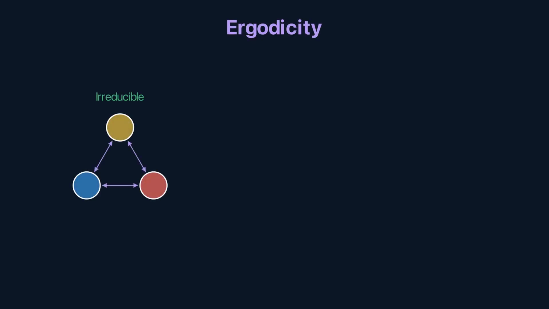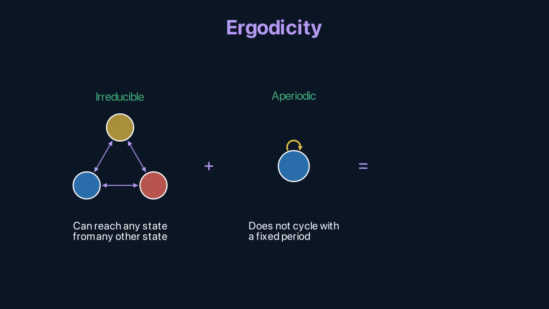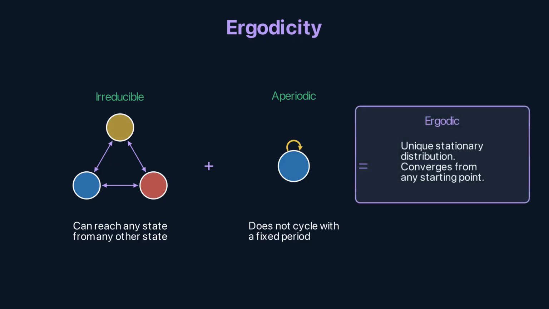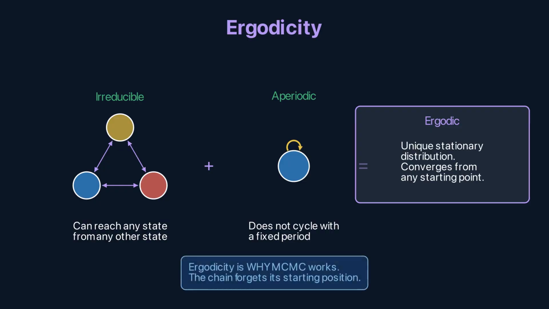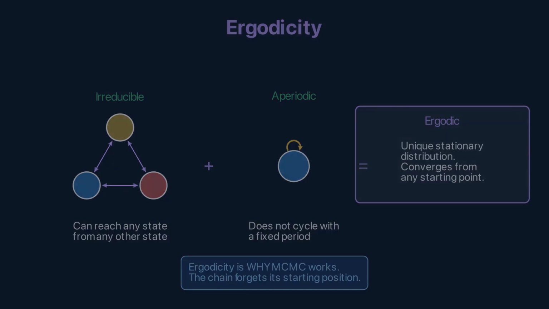Not every chain converges. 2 conditions are needed. Irreducibility. You can reach any state from any other state, no isolated squares. Aperiodicity. The chain doesn't cycle with a fixed period. You're not forced to alternate between 2 states. If both conditions hold, the chain is ergodic. It has a unique stationary distribution and converges to it from any starting point. Ergodicity is why MCMC works. The Markov chain forgets its arbitrary starting position and settles into the target posterior distribution.